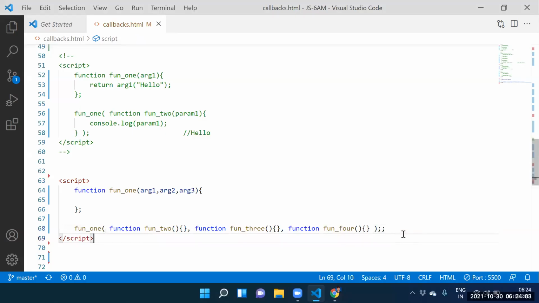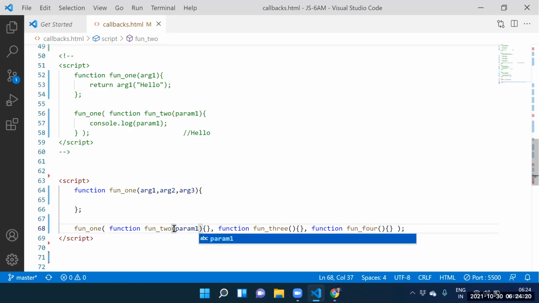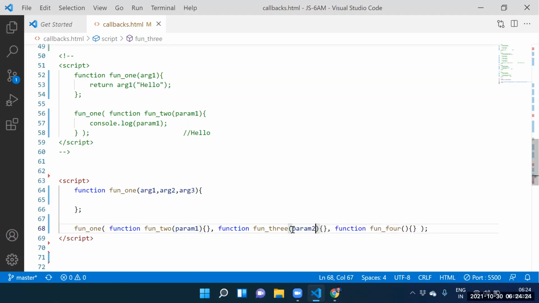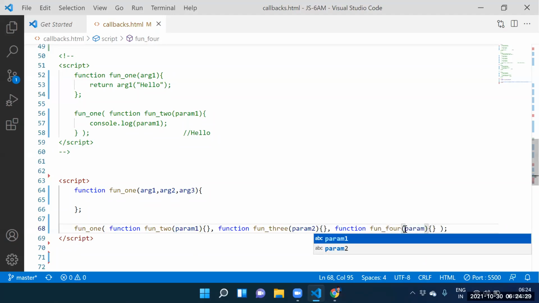Guys, here itself, function 2 is stored into where? Argument 1. Function 3 is stored into where? Argument 2. Function 4 is stored into where? Argument 3. Guys, can you place parameter 1? Yes. Can you place parameter 2? Yes. Can you place parameter 3? Yes.